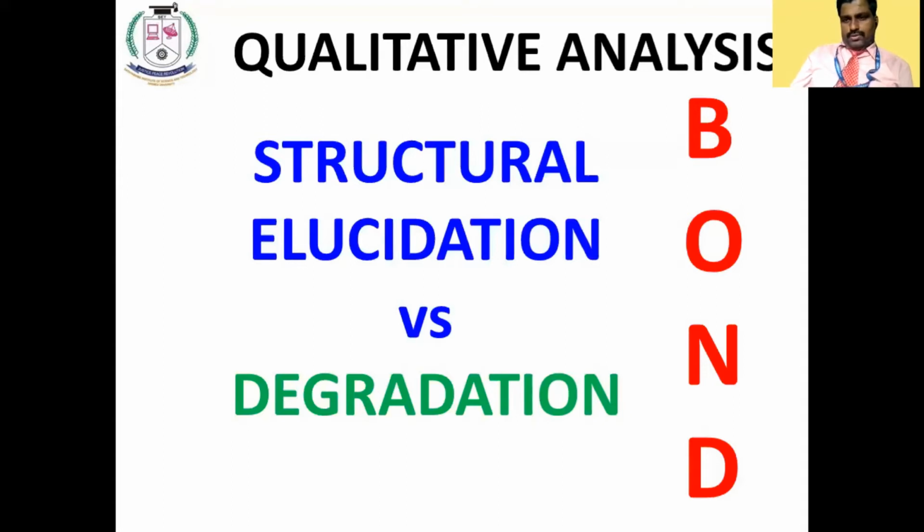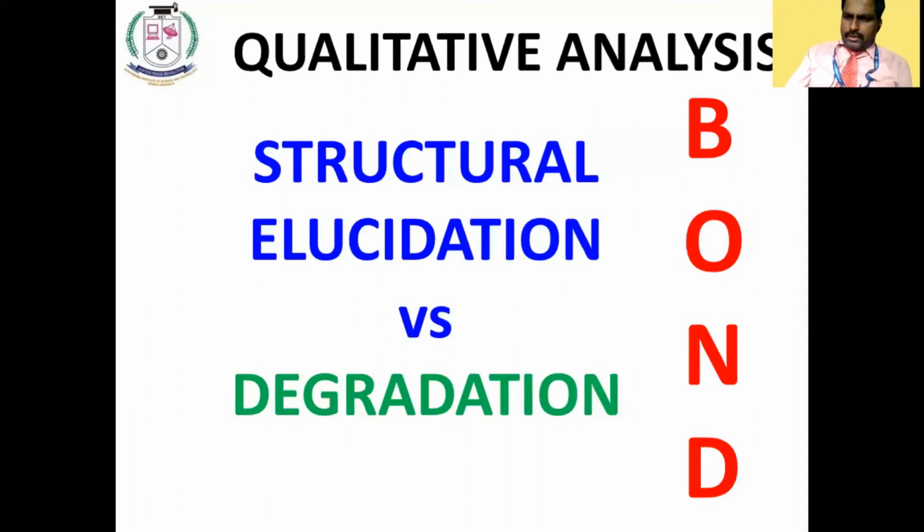We can use this information in structural elucidation of organic compounds. What is meant by structural elucidation? If you have an organic molecule, you are synthesizing one unknown molecule, and you want to see the structure of the synthesized molecule, we have to elucidate, we have to confirm, we have to show the evidence for the structure of the organic compound for simple molecules. That is called structural elucidation.